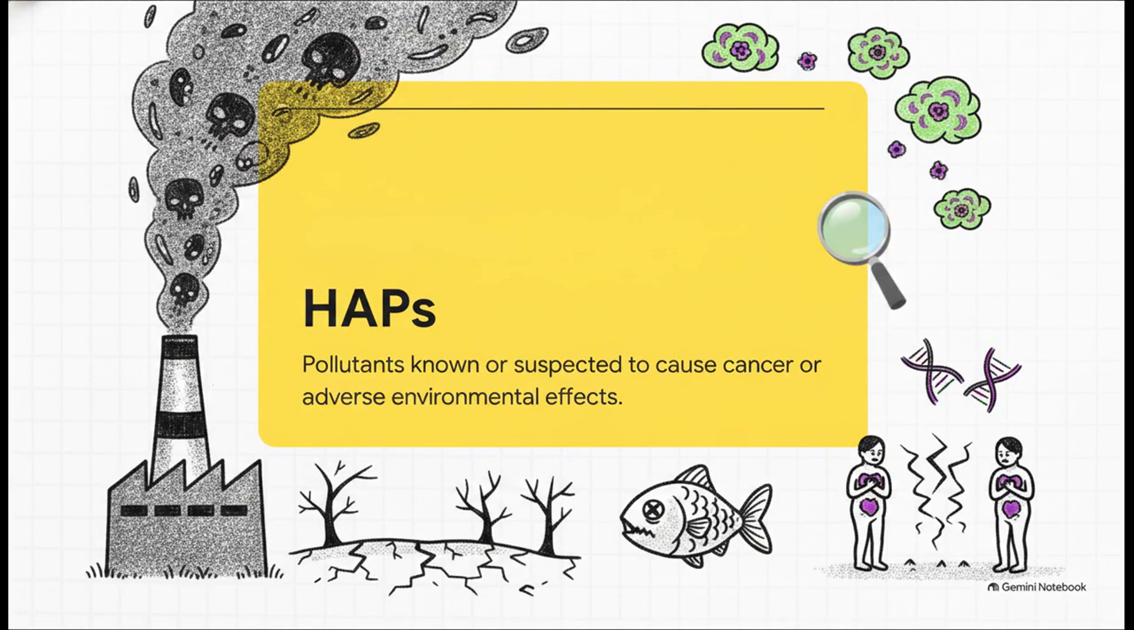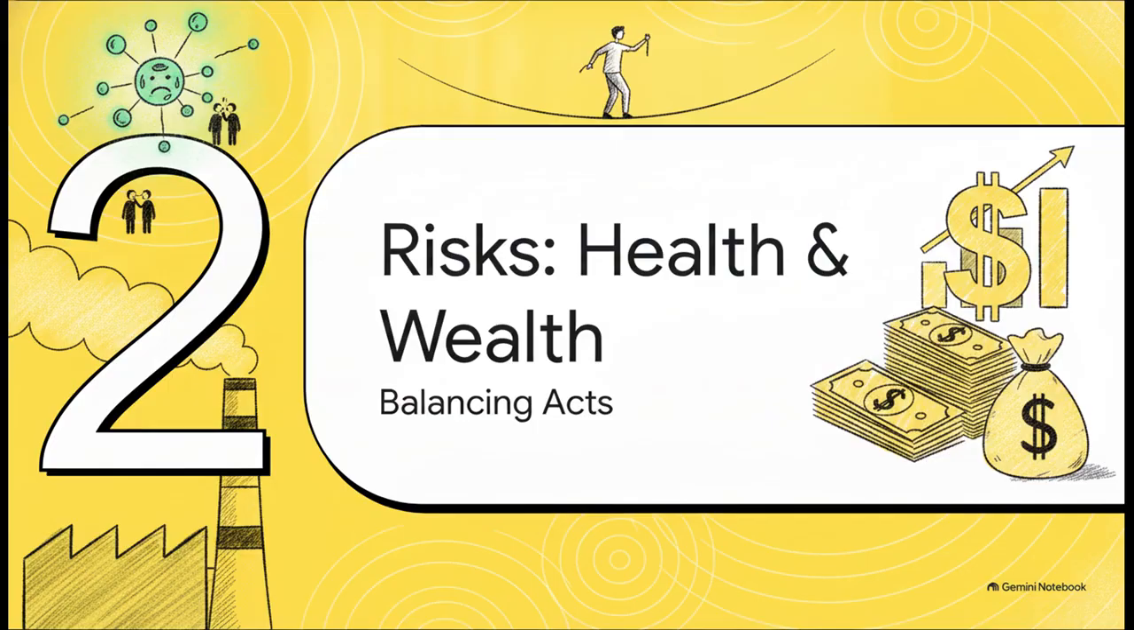Finally, the standard isolates HAPs, or hazardous air pollutants, and honestly, this is arguably the most severe category we're looking at today. The SASB standard strictly defines HAPs as pollutants that are known or suspected to cause cancer or other incredibly serious health effects like reproductive issues, birth defects, or severe adverse environmental impacts. It's serious stuff.